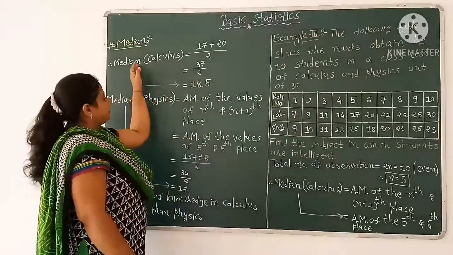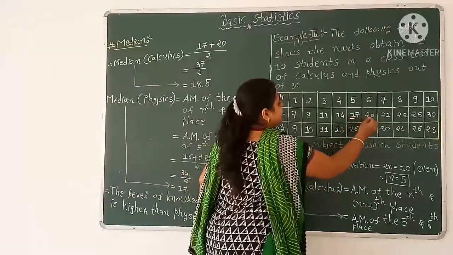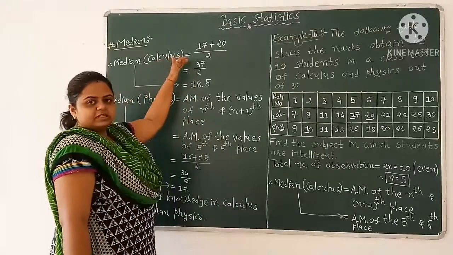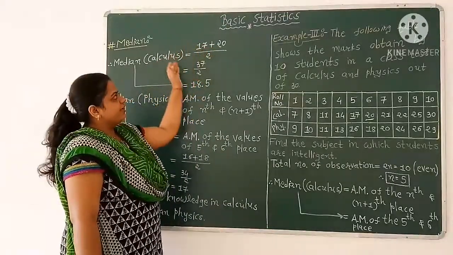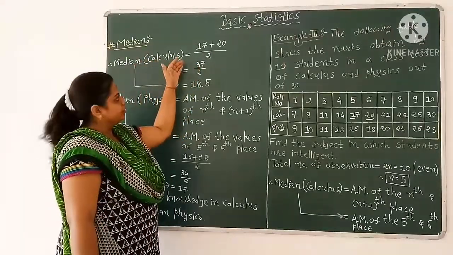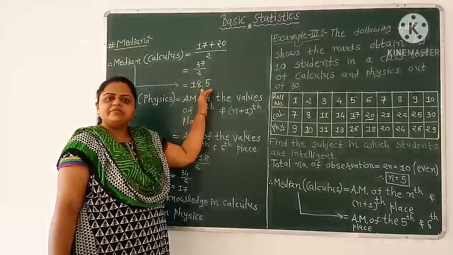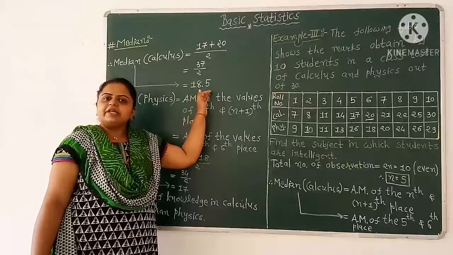So at the 5th place we have 17 and at the 6th place we have 20. So median of calculus equals 17 plus 20 by 2. 20 plus 17 is 37. So median of calculus equals 37 by 2, which equals 18.5.